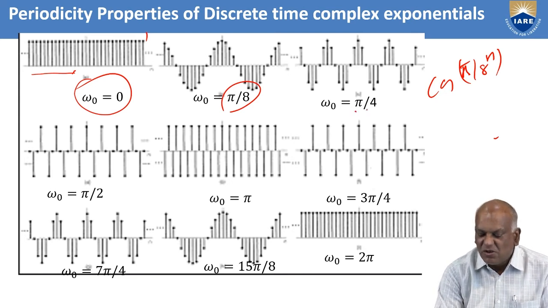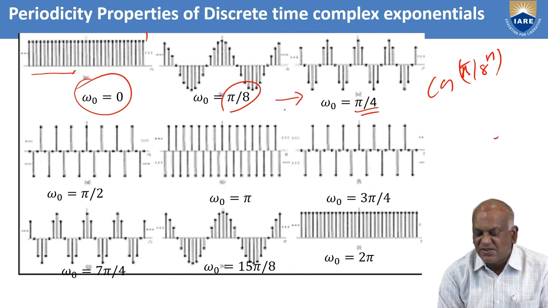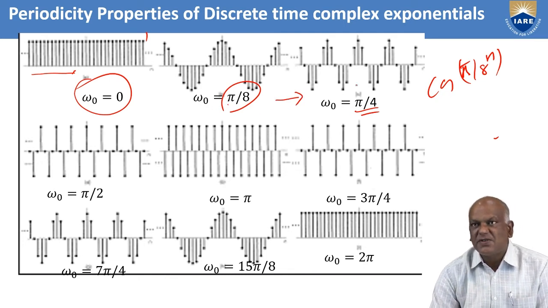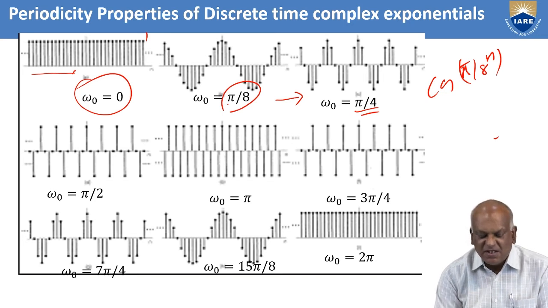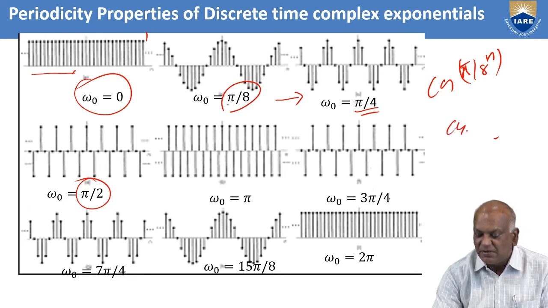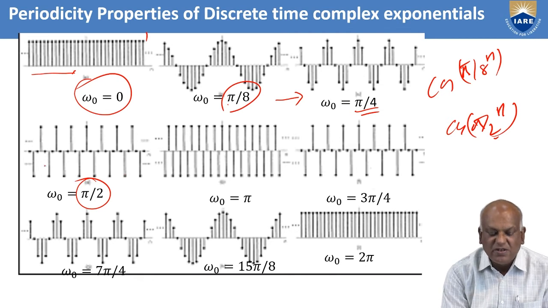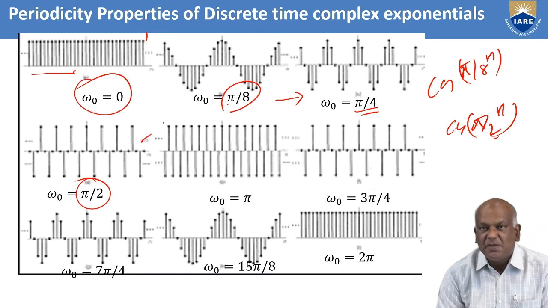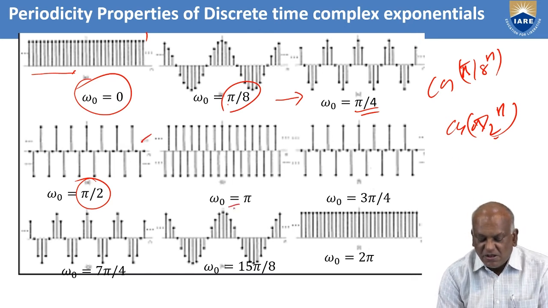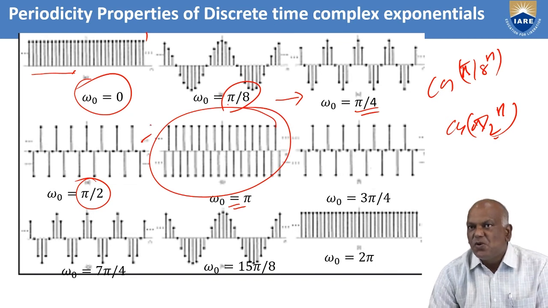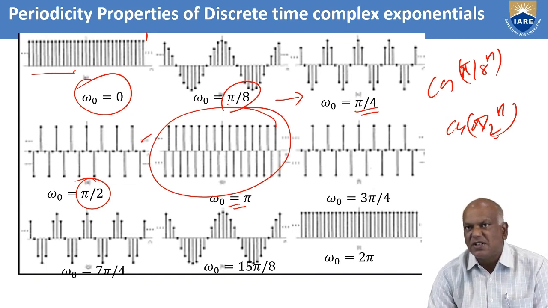Similarly, when omega naught is equal to pi by 4, the rate of oscillations increases from pi by 8 to pi by 4. Similarly, when omega naught is pi by 2, cos pi by 2 n also gives alternating positive and negative values, with zero samples, positive samples, and negative samples. We are getting an increasing rate of oscillation. Again, up to omega naught is pi, we get a more and more rapid rate of oscillation.